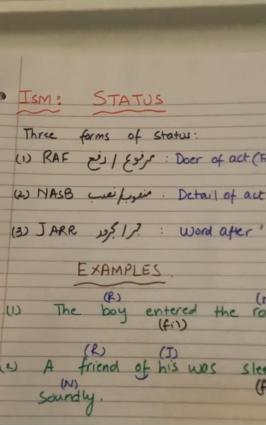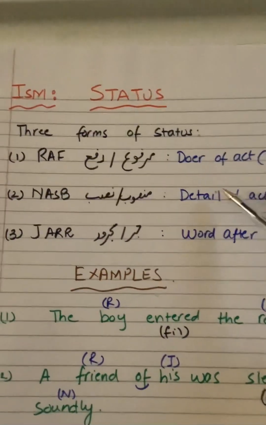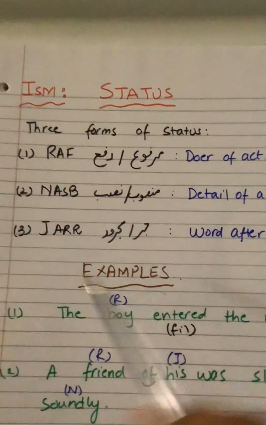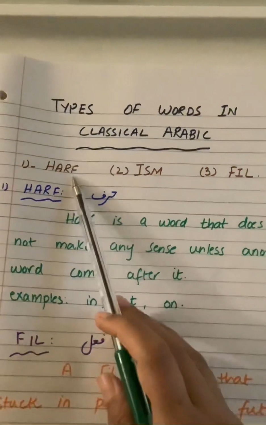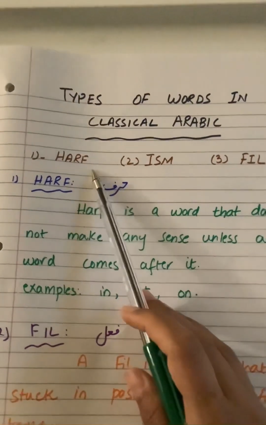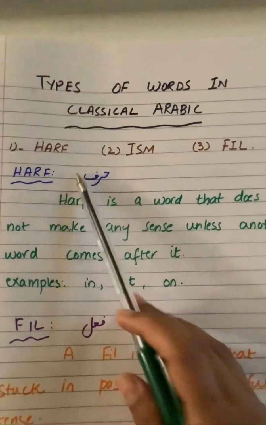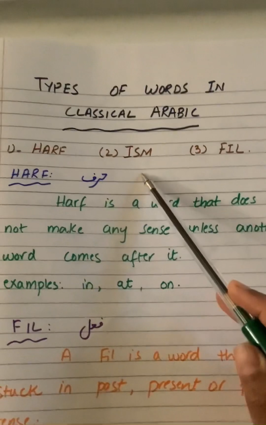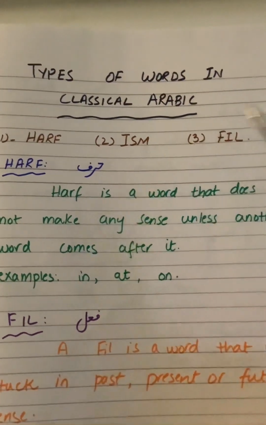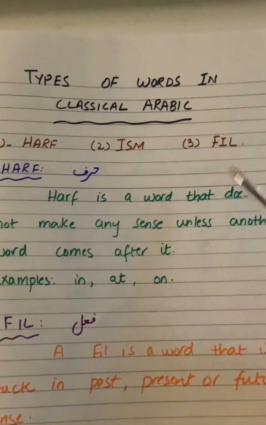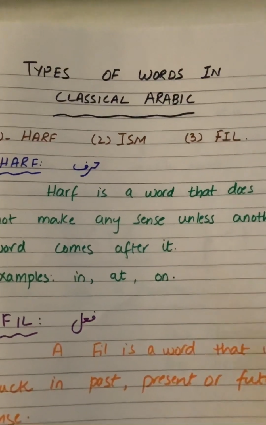So for now, we know that in Arabic there are three kinds of words. Harf is a word that does not make any sense if another word does not come after it. Then we have an ism, which is the person, place, thing, idea, adverb, adjective, and more. Then we have a fail, which is a word that is stuck in past, present, or future tense.